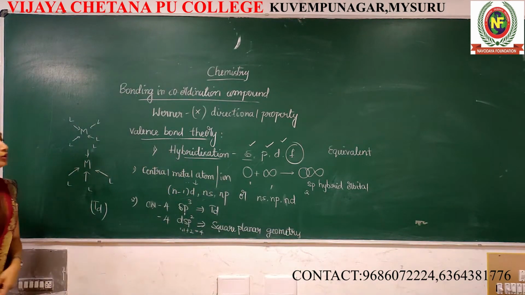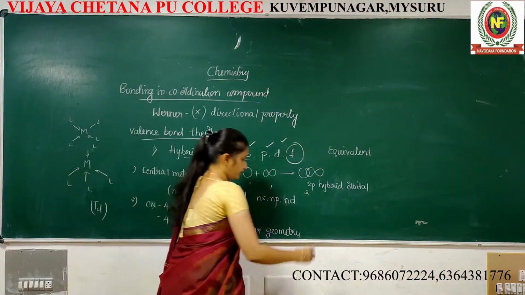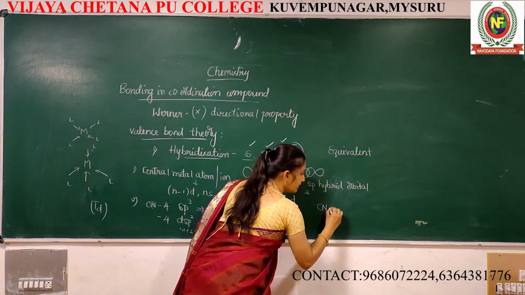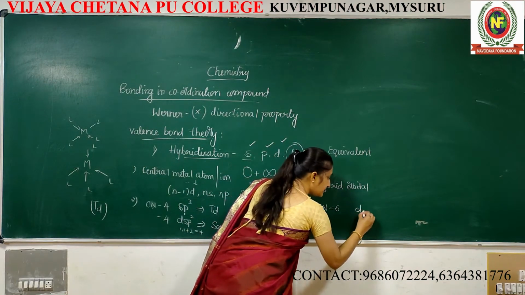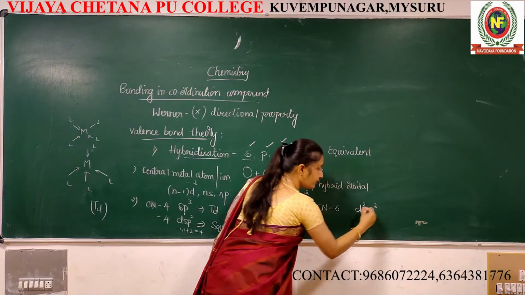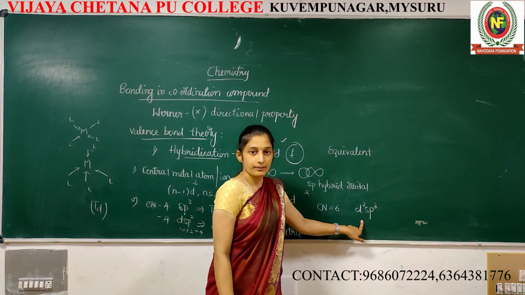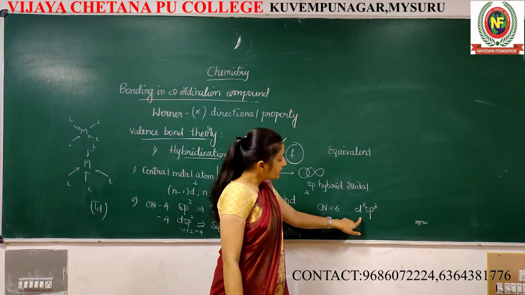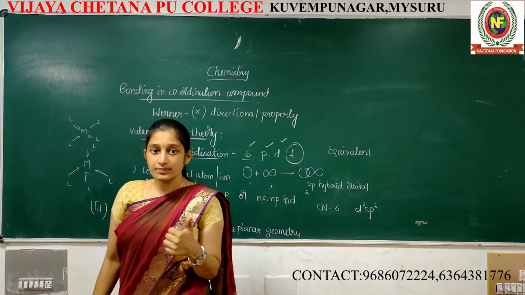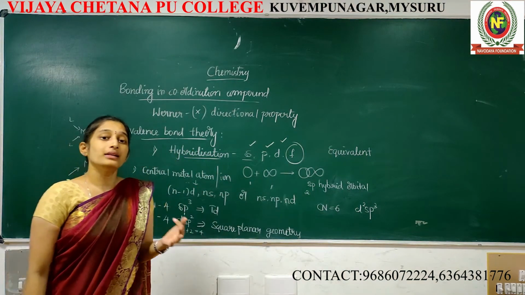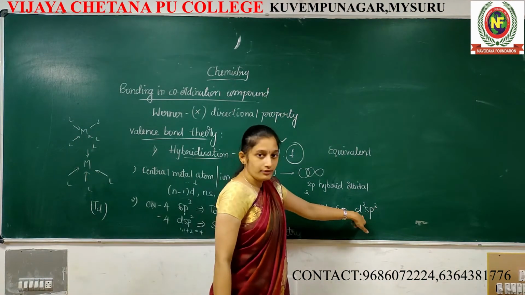Suppose coordination number 6. It may be d2sp3. See, 2 plus 4, 6. It may undergo d2sp3, meaning 2 d orbitals, 1 s orbital and 3 p orbitals are involved.